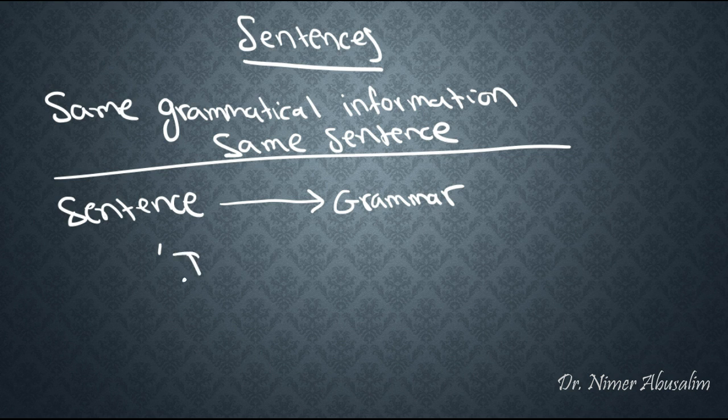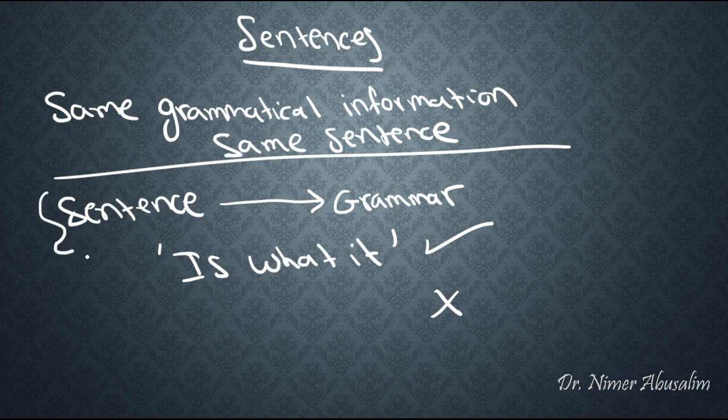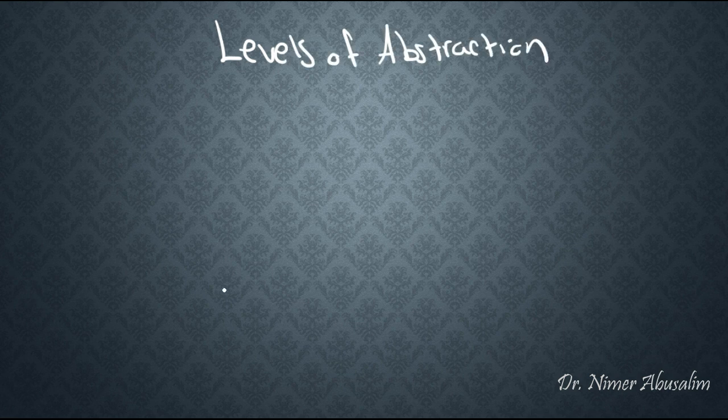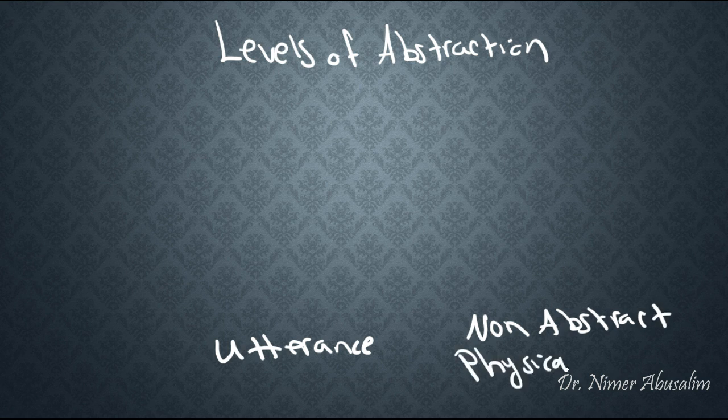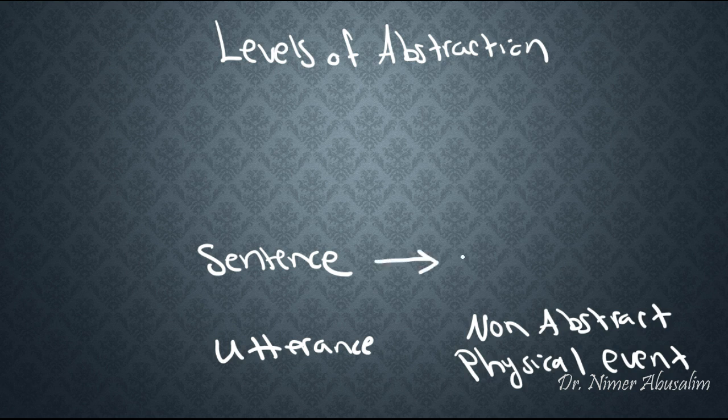So if I say something like, "Is what it?" Is this an utterance? Yes. Is it a sentence? No, it is not a sentence. And that's because it is not grammatical. So a sentence takes into consideration the grammatical aspect. So if we go back to our levels of abstraction, an utterance is a non-abstract physical event. Going up the scale of abstractness is the part where we care about grammar.